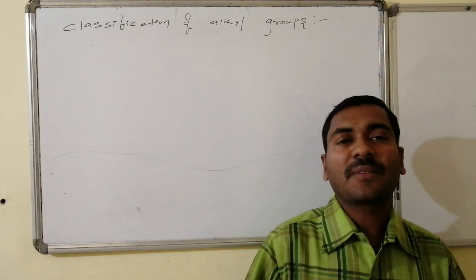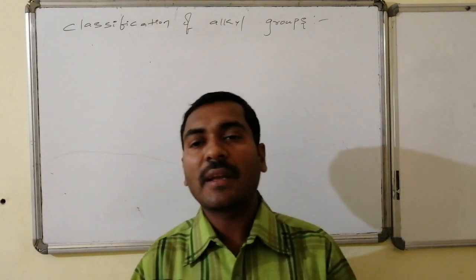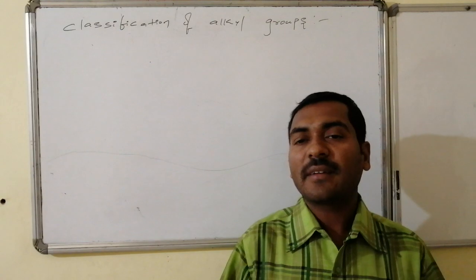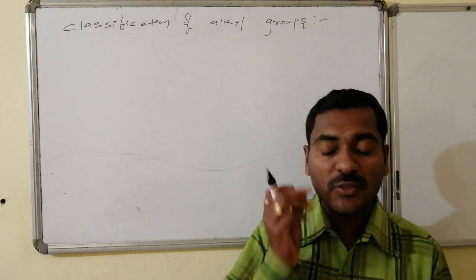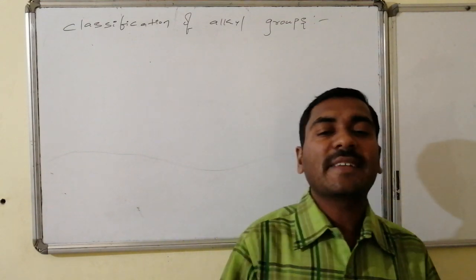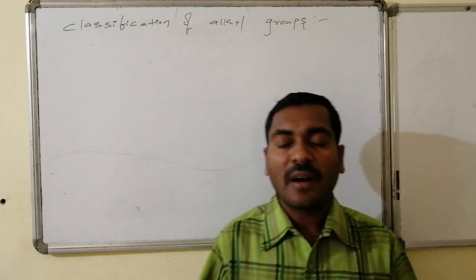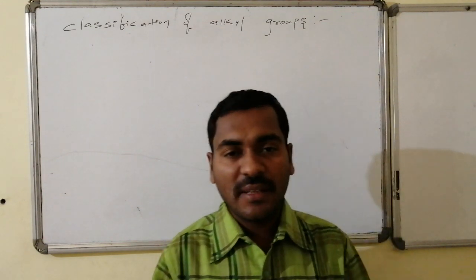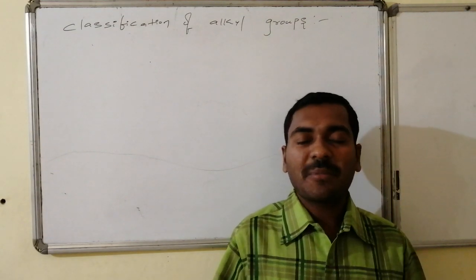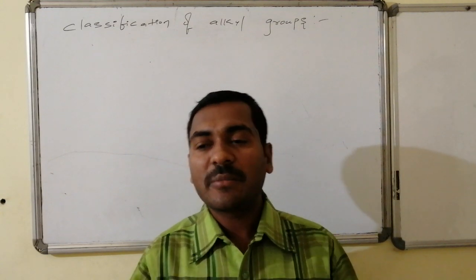Let us go for the classification and the naming, and for every particular variety of the alkyl groups with some examples we will cover this topic in a good manner. Now the classification of alkyl groups. See, carbon and hydrogen combination is always present either as a major part of organic compound or as a substitution present over the lengthy part of organic compounds. So therefore sometimes we may give proper names, sometimes we will give the trivial names to the system.